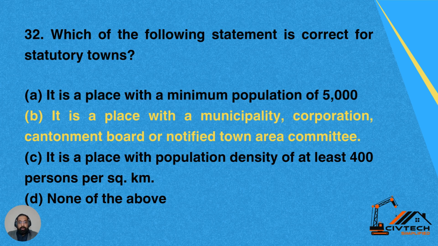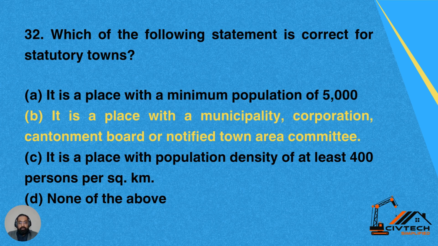Question 32. Which of the following statements is correct for statutory towns? Option A. It is a place with a minimum population of 5,000 people. Option B. It is a place with a municipality, corporation, cantonment board, and notified town area committee.